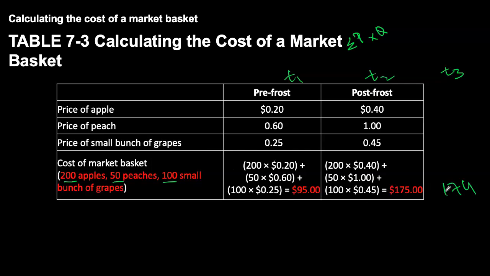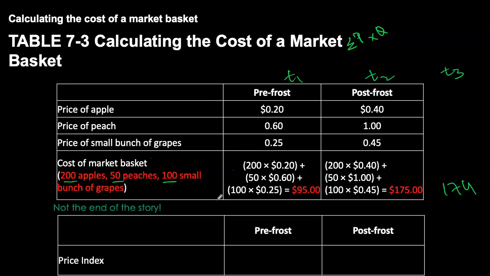The more goods I have in this basket, the bigger numbers I can have, and the more complicated will become my analysis. So this is not the end of the story, and we still have our last step to do, which is calculating the price index. So let's assume this market basket is from pre-frost, or my T1. My price index for year 1 will become 95 divided by 95 times 100, which is simply 100.